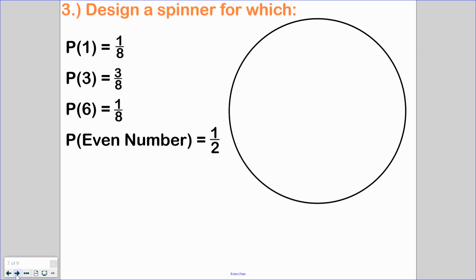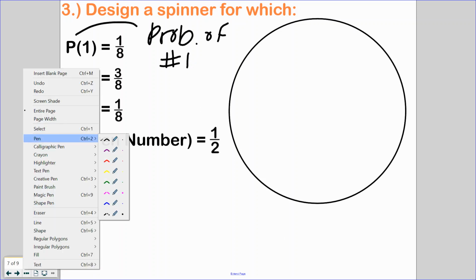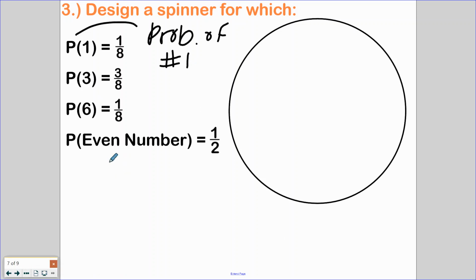All right, so now let's take a minute to create our own spinner using probability data that was given to us by our textbook. So P parentheses 1 stands for probability. So this P stands for the probability of number 1. Rolling a 1 or spinning a 1 or pulling out a 1, it doesn't matter as long as you realize that that is the probability of something happening. So let's go ahead, and what I'm going to observe here is that the denominator is 8. So I should probably want my spinner to be cut into eighths.